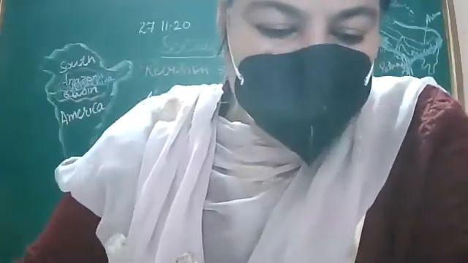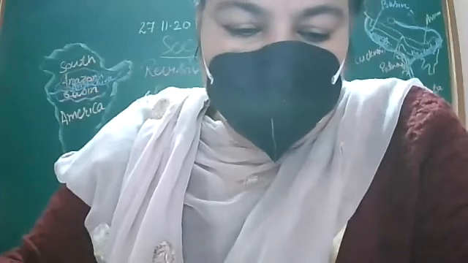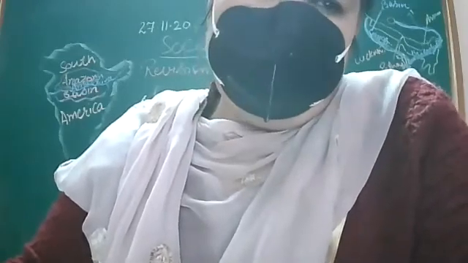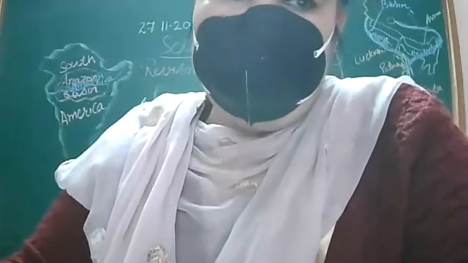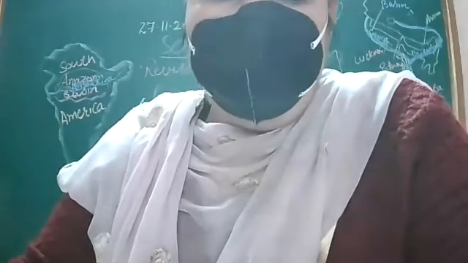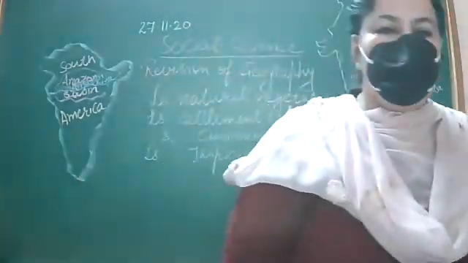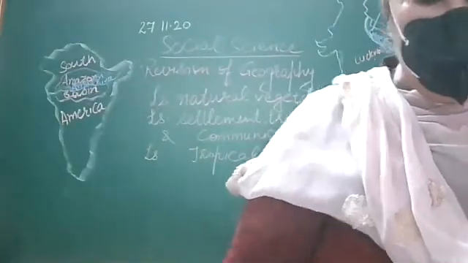Now come to the lesson topics. Next is transportation. Carrying people and goods from one place to another is known as transportation. The four means of transportation are roadways, railways, airways, and waterways. About these we have read in detail.